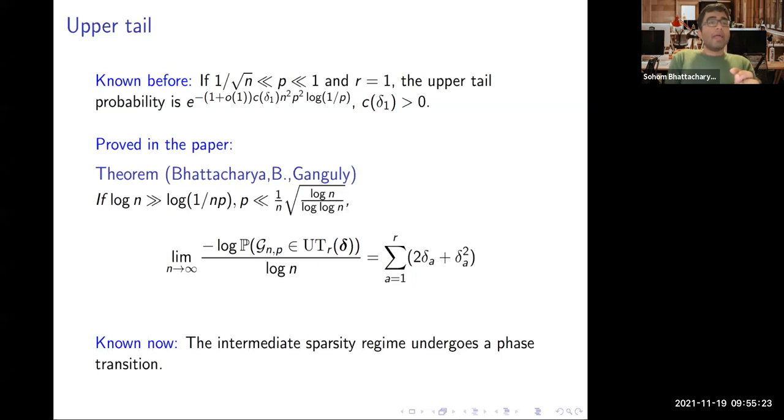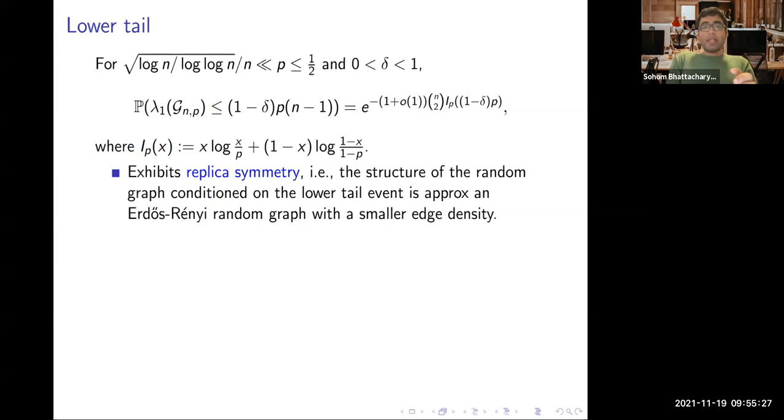Okay. And now let's see what happens in the lower tail. The lower tail behaves quite differently. And what in fact happens is, if we go to a denser regime than ours, that is, p is much larger than 1 over n squared log n over log n, then you can stretch p up to half. We don't even need p going to 0. Even up to the dense case, the largest eigenvalue at the lower tail behaves like e to the power minus n choose 2 times the Bernoulli entropy.